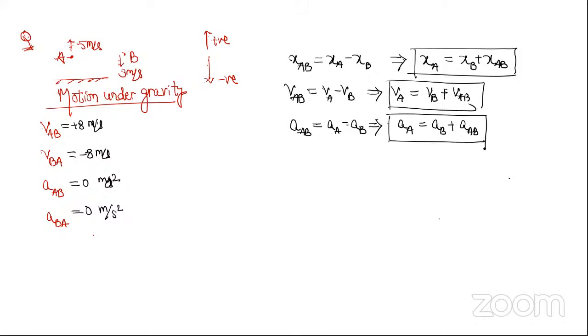Try to remember in that format. You remember it like this. What is actual velocity of A? Now it is actual velocity of B plus velocity of A with respect to B. Sorry, it's actual position of A equal to actual position of B plus actual position of A with respect to B. Here actual velocity of A equals actual velocity of B plus actual velocity of A with respect to B. Or you can even elongate the sequence.